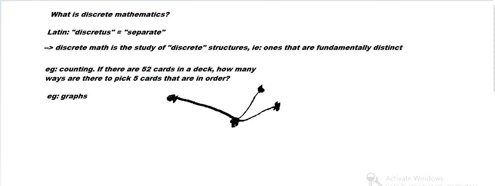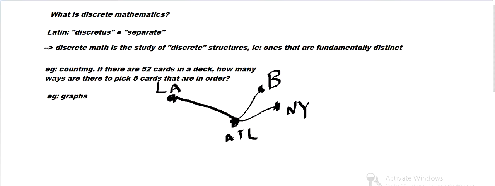So for example, maybe we have a map of plane flights in the US, like Boston, New York, Atlanta, LA. We can model those plane flights using a graph, and we can study things about the graphs that help us make practical real-world decisions. Or maybe we have a roadmap and we want to know where the best places to put ambulance stations are. We could also use discrete math to help answer questions like that. And again, these are all separate points, so that's why it's discrete.